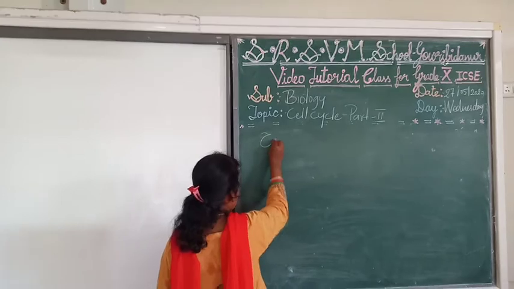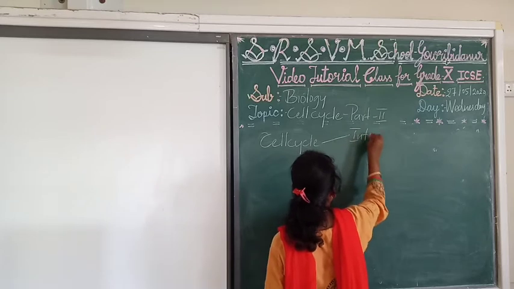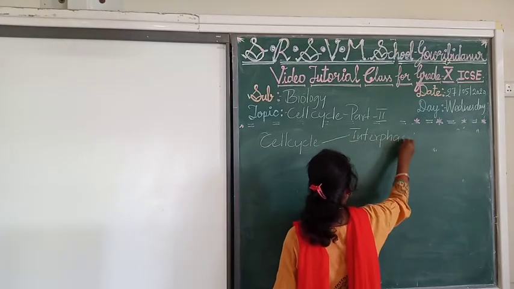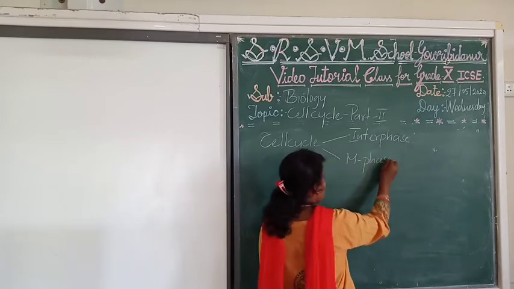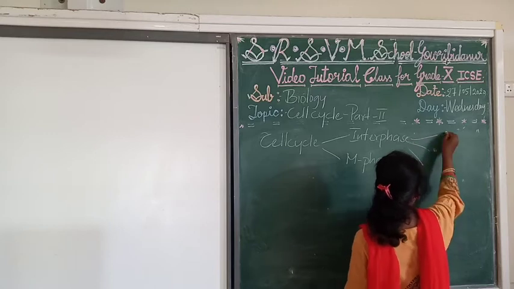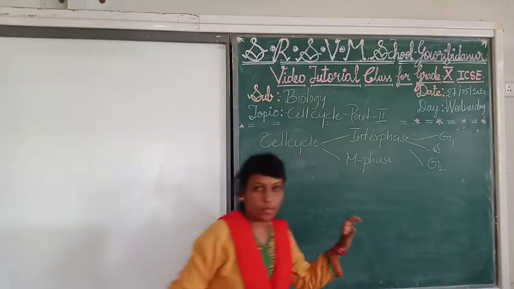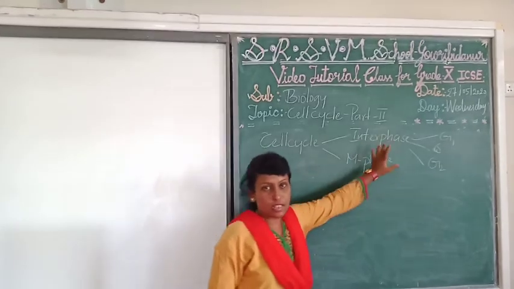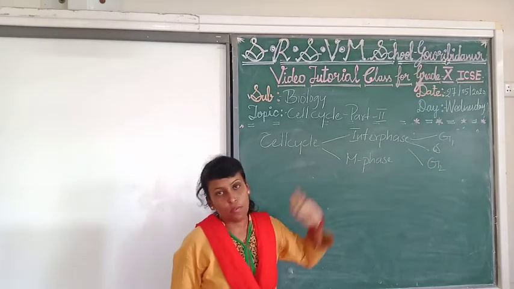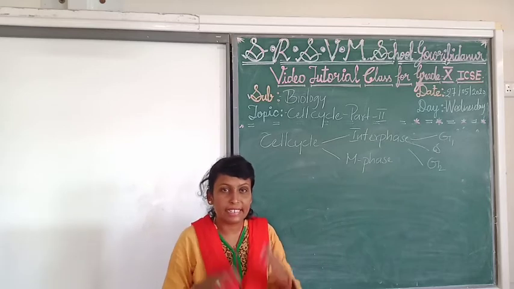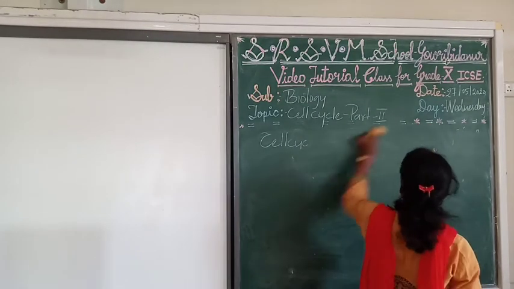Yesterday we discussed that the cell cycle is divided into two, that is interphase and M phase. And we have also read that interphase again has three phases, that is G1 phase, S phase and G2 phase. Now today we are going to study the details about the gap 1 phase, S phase and G2 phase.